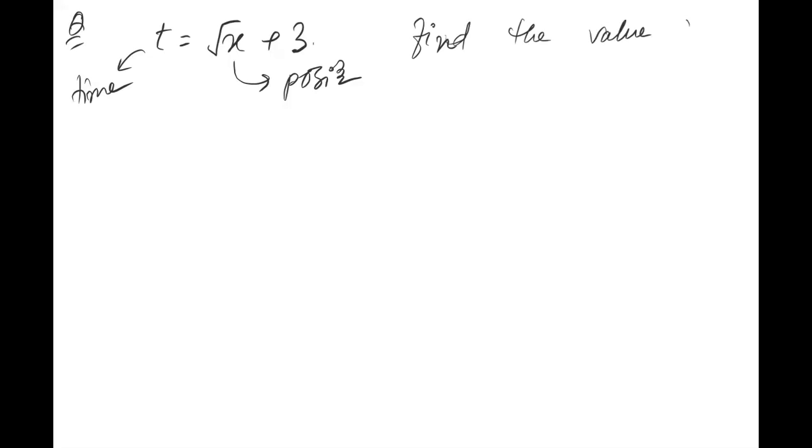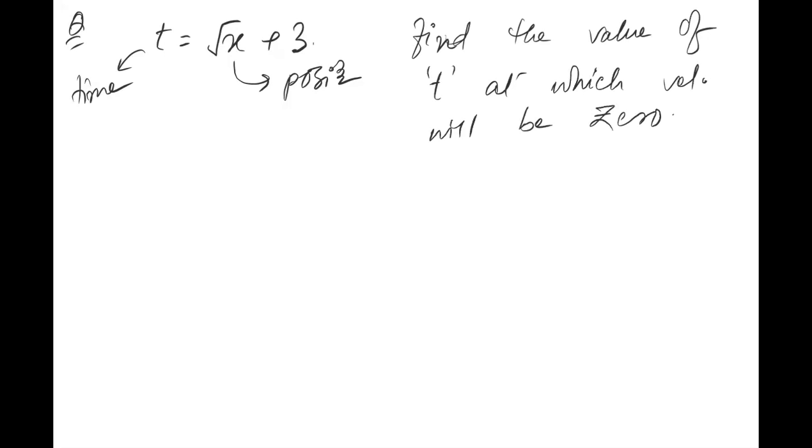Try to understand the question. T is for time. T represents time. X is again representing position. So t and x are related by this equation: t is equal to under root x plus 3. Now the question is asking you to find the value of time at which velocity will be 0. मतलब find that value of time at which velocity becomes 0.